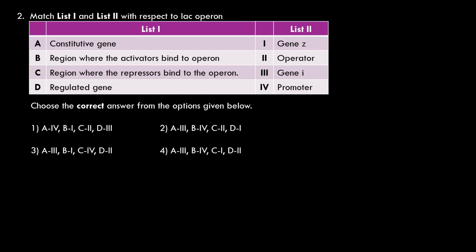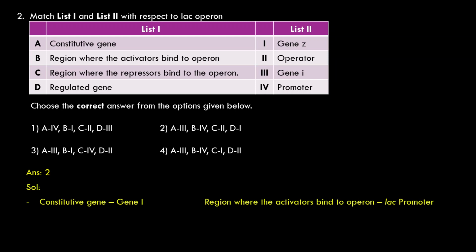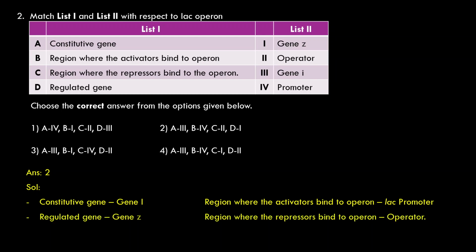A, 3, B, 4, C, 2, D, 1. So the second option must be the correct one. Let us see the answer. Second one is given. Constitutive gene, gene I. Region where the activators bind to operon, the promoter. Regulated gene, gene Z in case of lac operon. Region where the repressors bind to the operon, operator.